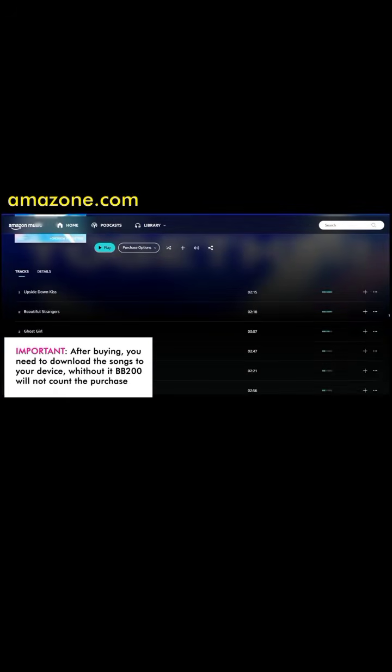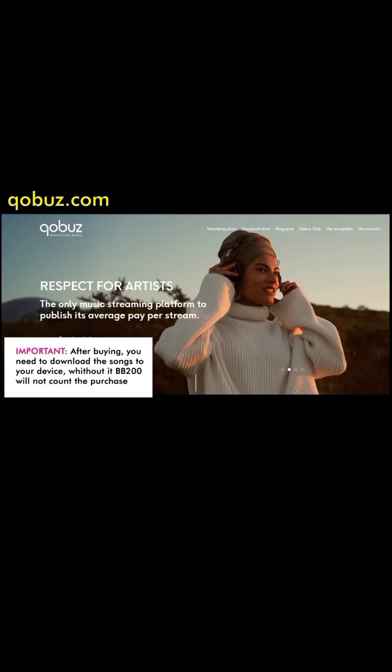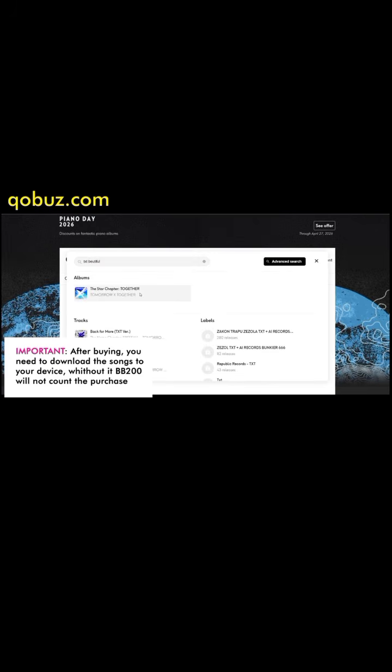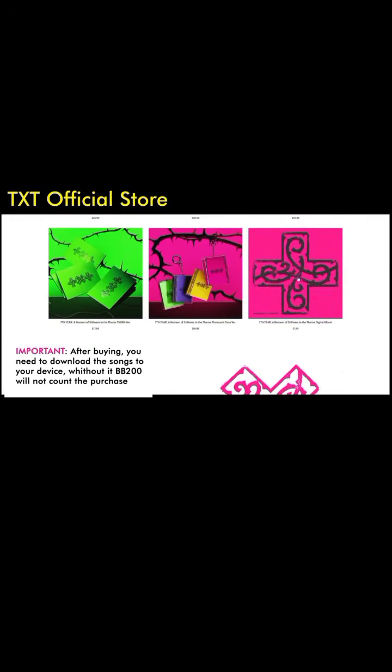The cool thing about this method is that buying songs like this still counts towards the album's total sales on the Billboard. And there's a bonus, purchasing 6 separate songs costs less than buying one physical album. If you're trying to save money but still want to support TXT, this is a perfect option for you.